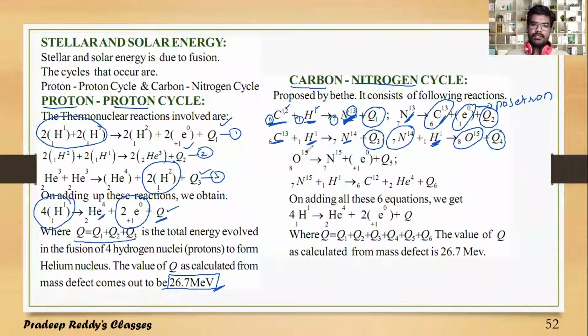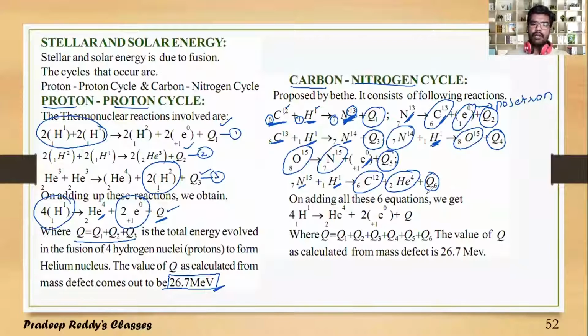And finally this oxygen 8O15 gets converted into nitrogen 7N15 by the release of one positron along with the amount of energy Q5. And this N15 again fuses with one hydrogen isotope to form stable carbon, 6C12, by the release of one helium along with Q6 amount of energy.